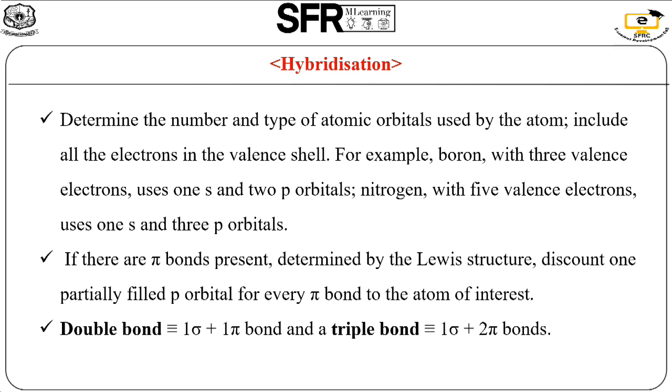So the next one is a double bond. The double bond is equivalent to 1 sigma bond and 1 pi bond. Next one is a triple bond. What about the formation of a triple bond? It contains 1 sigma bond and 2 pi bonds. A pi bond is a sidewise overlapping. A sigma bond is a head-to-head overlapping. So if we form a double bond, it contains 1 sigma bond as well as 1 pi bond. If we construct a triple bond, it contains 1 sigma bond as well as 2 pi bonds.